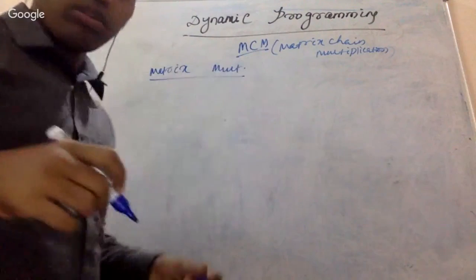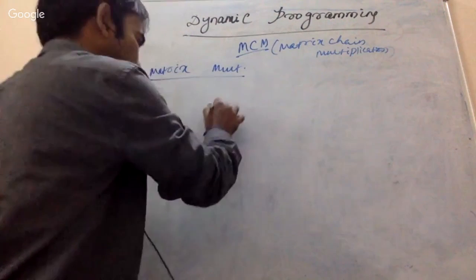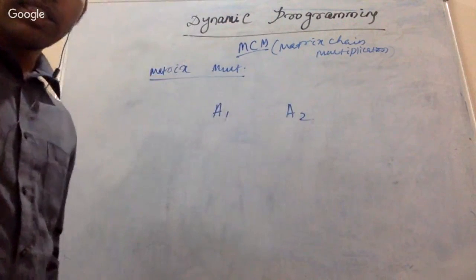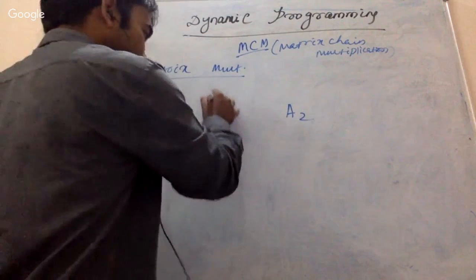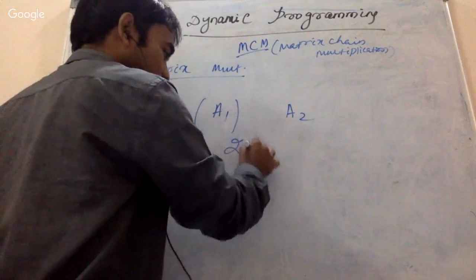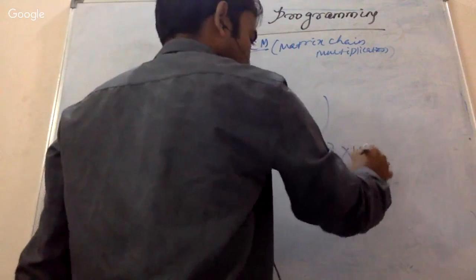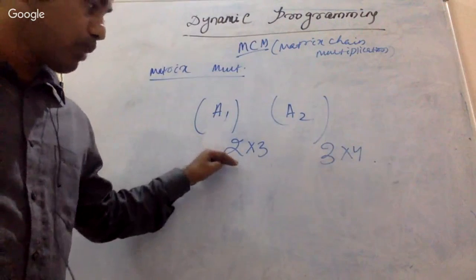Okay, so just tell me, when can I multiply two matrices? Suppose A1 is a matrix, A2 is a matrix. Okay, there are two matrices. Then the question, there is some condition. In which condition can I multiply? So matrix means it is having some dimension, right? 2 cross 3, and this particular thing is 3 cross 4. Okay, so something like this, right? So can I multiply these two matrices?